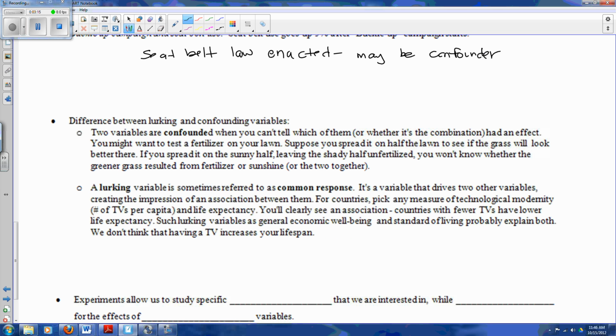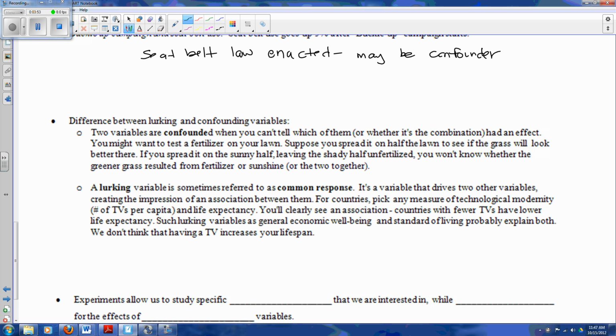All right, the difference between lurking and confounding variables. So here's a couple of things to look at. Two variables are confounded when you can't tell which one of them or whether it's the combination had an effect. So you might want to test a fertilizer on your lawn. Suppose you spread it on half the lawn to see if the grass will look better there. If you spread it on the sunny half, leaving the shady half unfertilized, you won't know whether the greener grass resulted from the fertilizer or from the sunshine or both of them together. Okay, you have too many factors going on to determine that it was just the fertilizer that influenced the growth of the lawn.